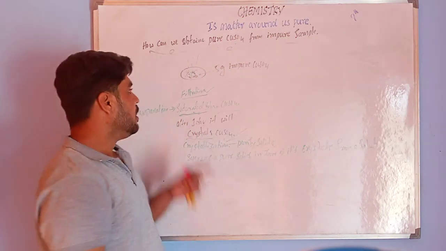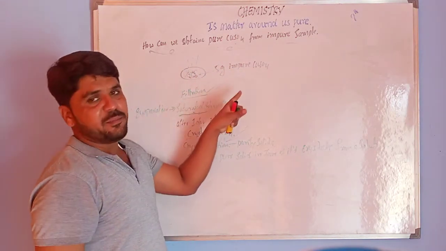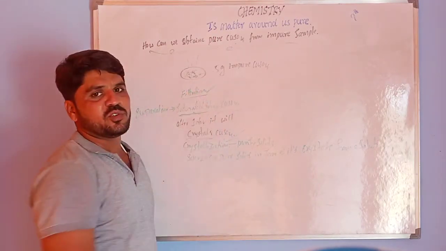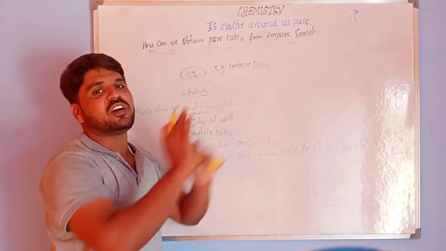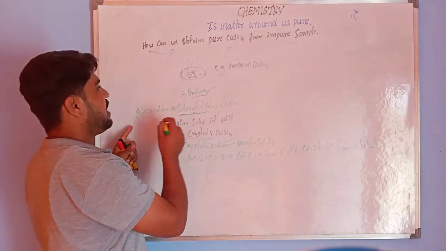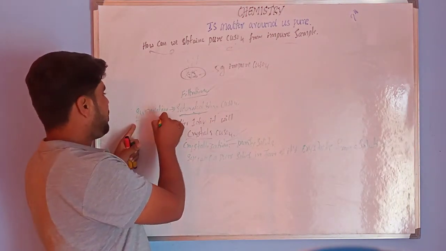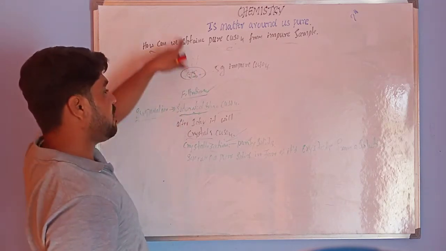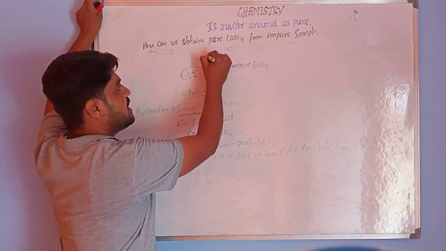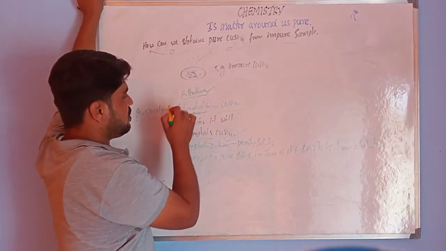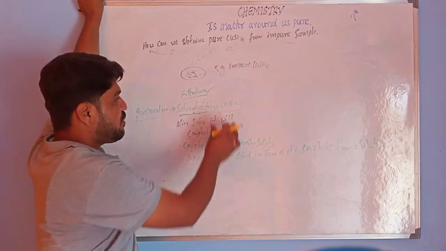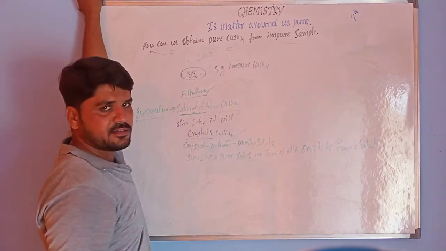To remove the impurities we follow the filtration process, then apply evaporation, so the water evaporates out and we get a saturated solution of copper sulfate.